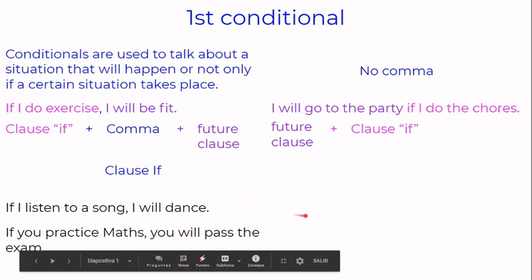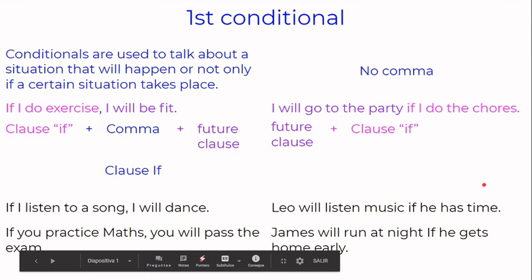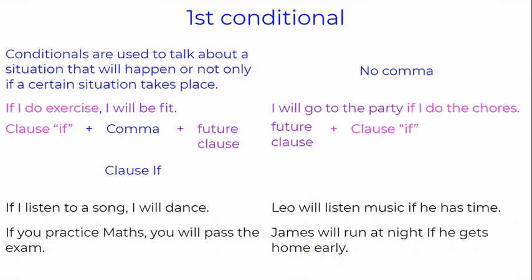And remember, we can make inversions. We can start with the second one first. Leo will listen to music if he has time. Or James will run at night if he gets home early. Alright? So the order is not important. What's important is to follow the structure. If you start first with the clause if, you need to use a comma. But if you start first with the future clause, you don't need to use a comma.